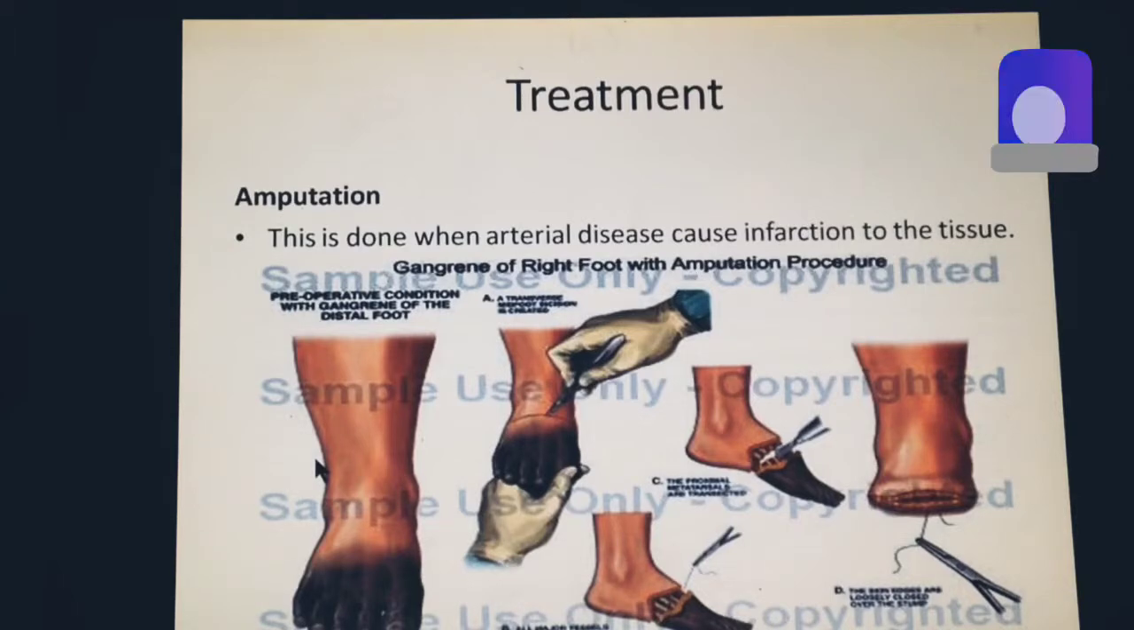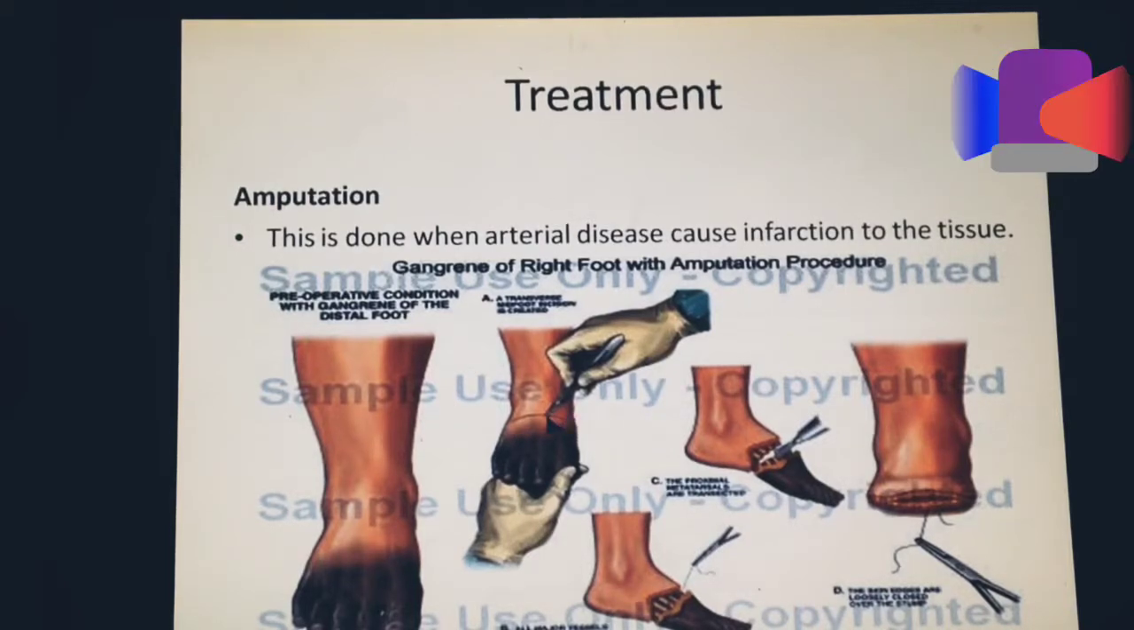The treatment of gangrene removal is amputation. This is done when arterial disease causes infarction to the tissue. So in amputation, you can see, first of all, the surgeon demarcates an area, but this is done after you have done Doppler and duplex, so you know that there's no infarct in the rest of the vessel. Then after you have done this, you make a clear demarcation between the healthy area and the dead area. And similarly, you remove the dead area with the bone drill and suture the rest of the limb that can be salvaged.